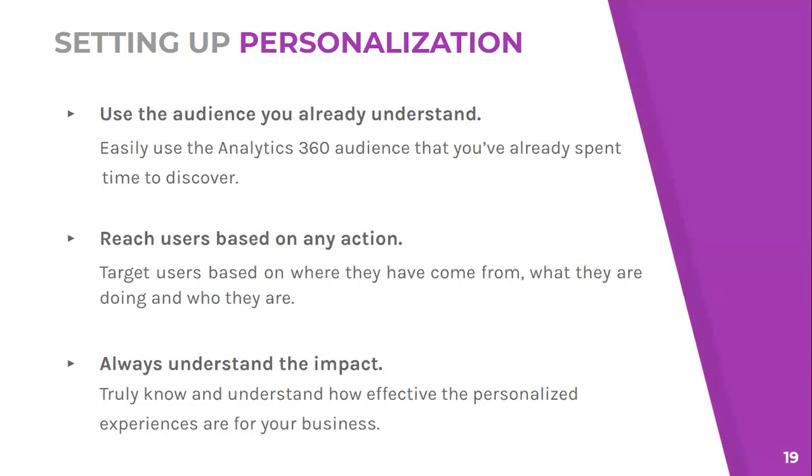Now, since our target is to have a proper personalization, so how to set up that personalization? So firstly, use the audience you already understand. And for that, you can already use Google Analytics. So we know which audience to target and we can just perform tests for them. Reach users based on any action. So target users based on where they come from, what they are doing, who they are, and then perform tests accordingly. So that if we know everything about them, we'll be able to understand them better and then target our test accordingly.